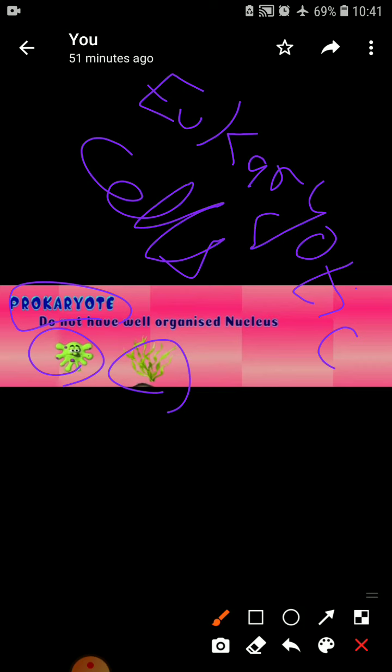So in such organisms where a nuclear membrane is present, that type of cell is known as a eukaryotic cell. The organisms with these kinds of cells are called eukaryotes. For example, all organisms except bacteria and blue-green algae have eukaryotic cells. That means the cells are well organized, with a nucleus including a nuclear membrane present there.